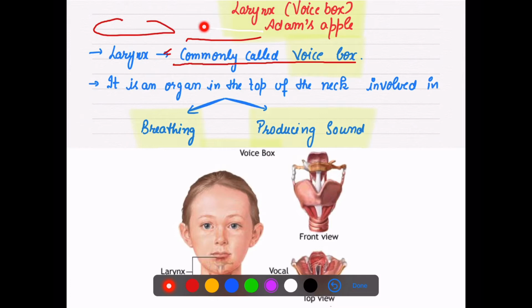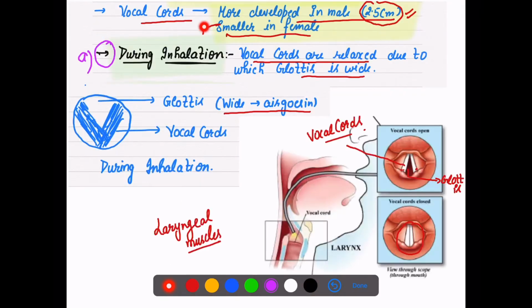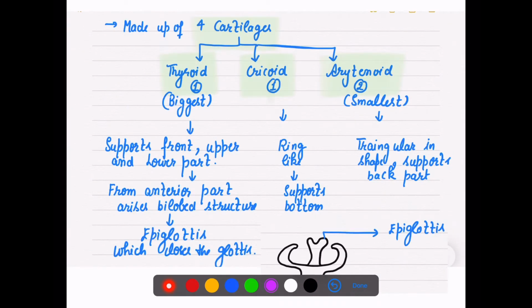The larynx helps in producing sounds because of the vocal cords, and it also helps in breathing. Now the larynx is made up of 4 cartilages: thyroid, cricoid, and arytenoid. I will show you with an example how you can learn it, but first let us understand it in this way.